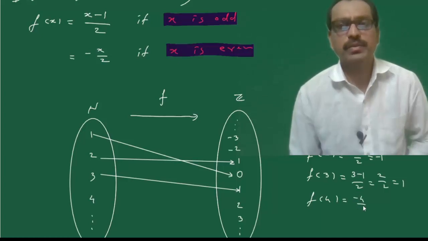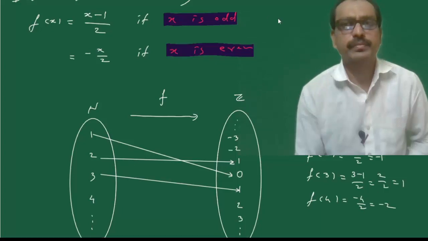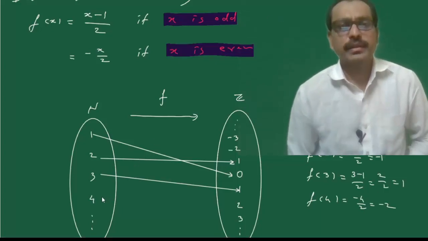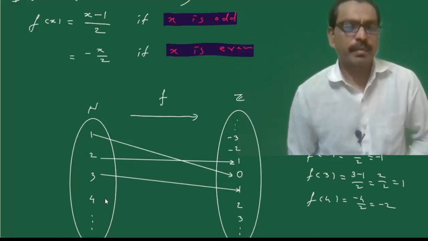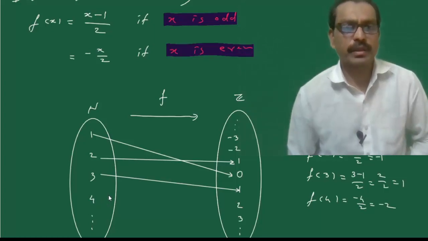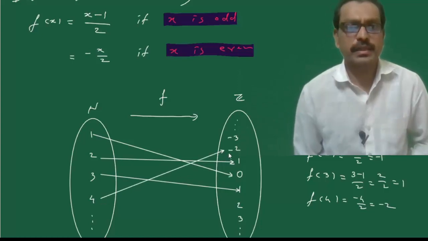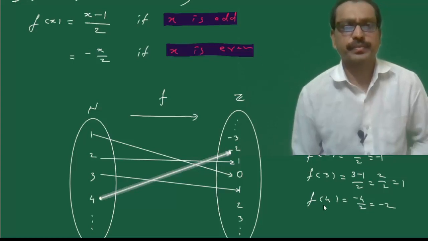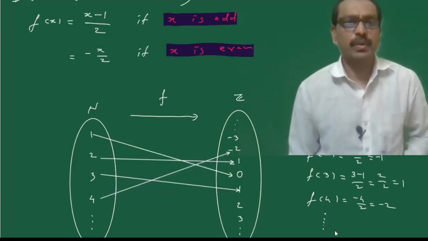Then minus 4 by 2 is equal to minus 2. For the element 4, there exists the unique image minus 2, and so on.